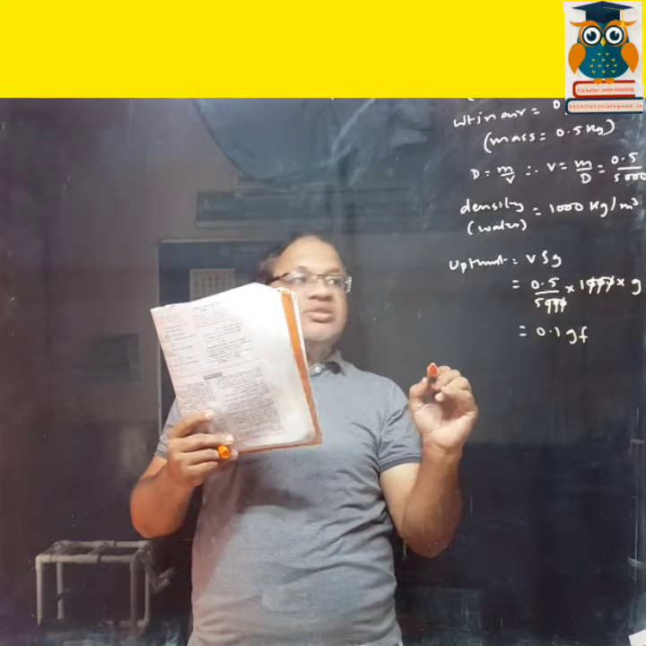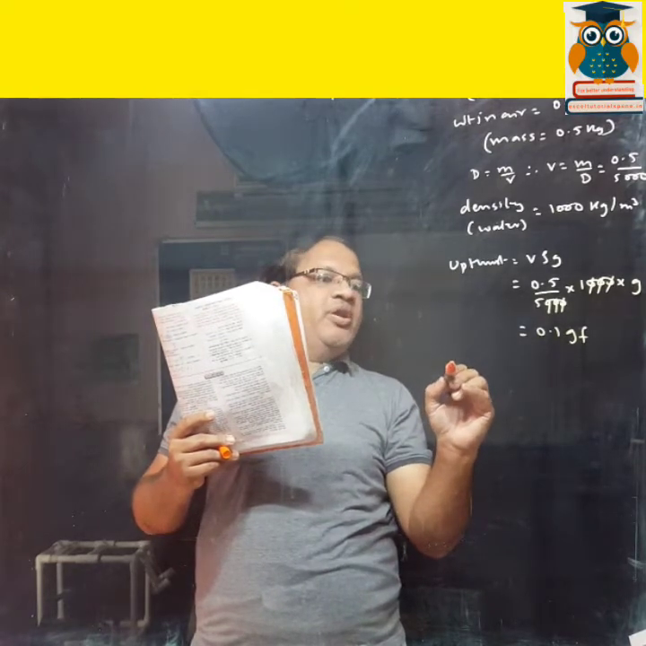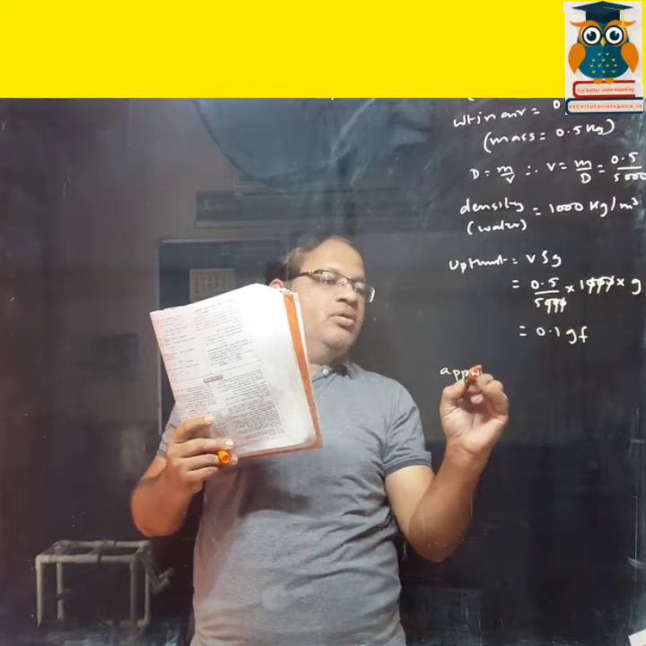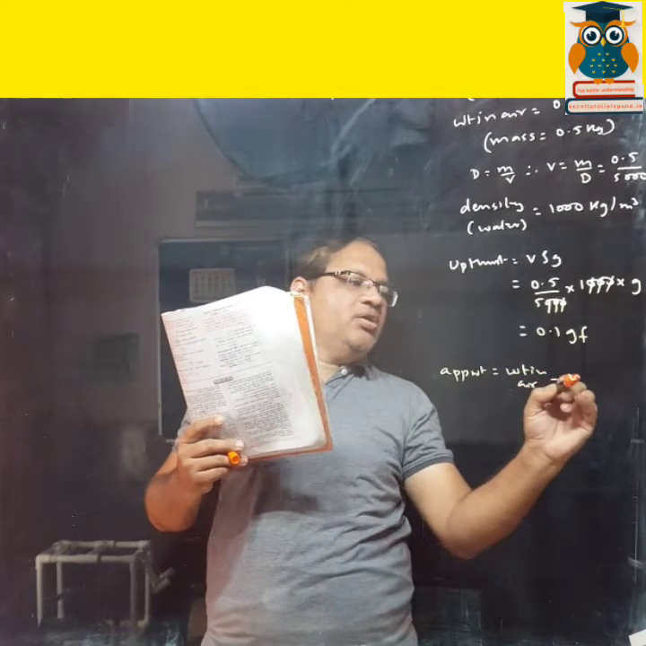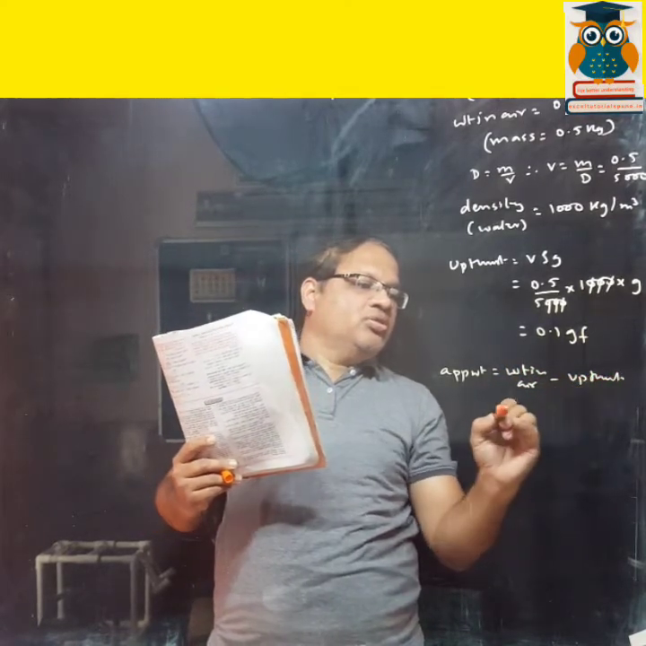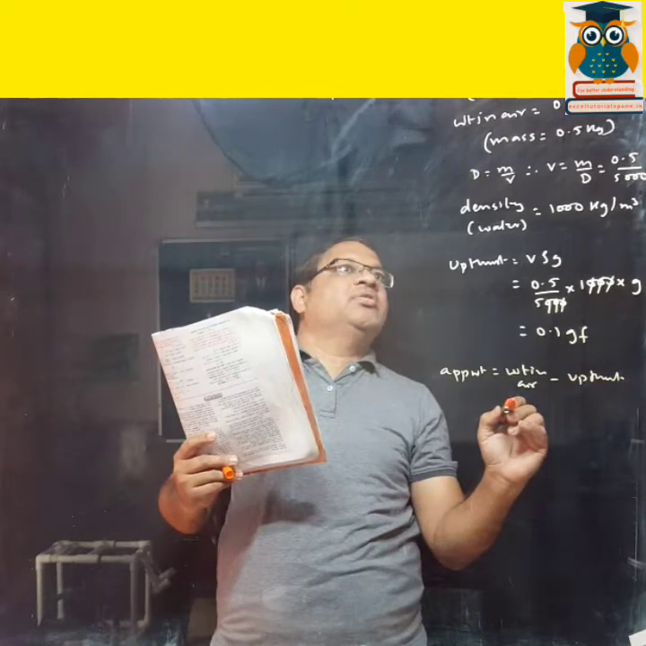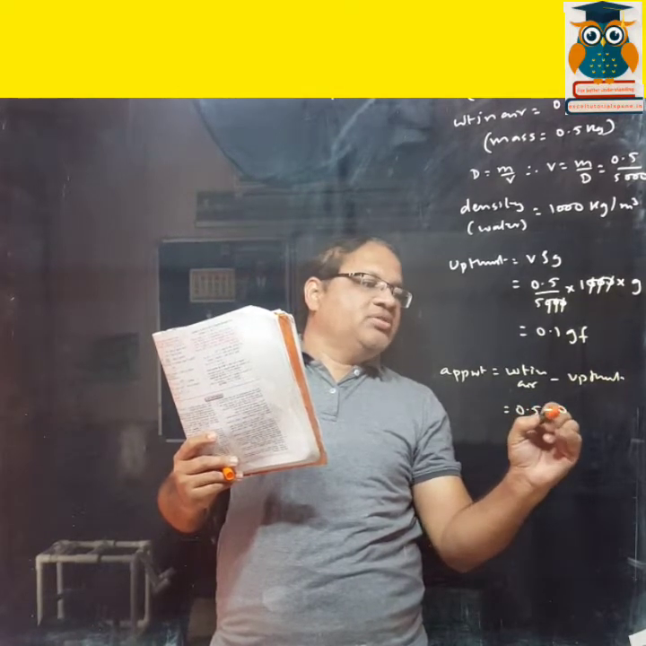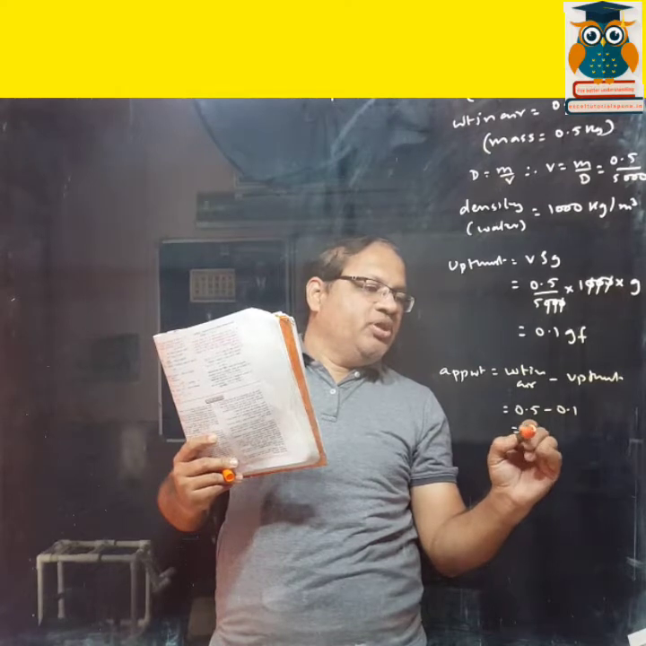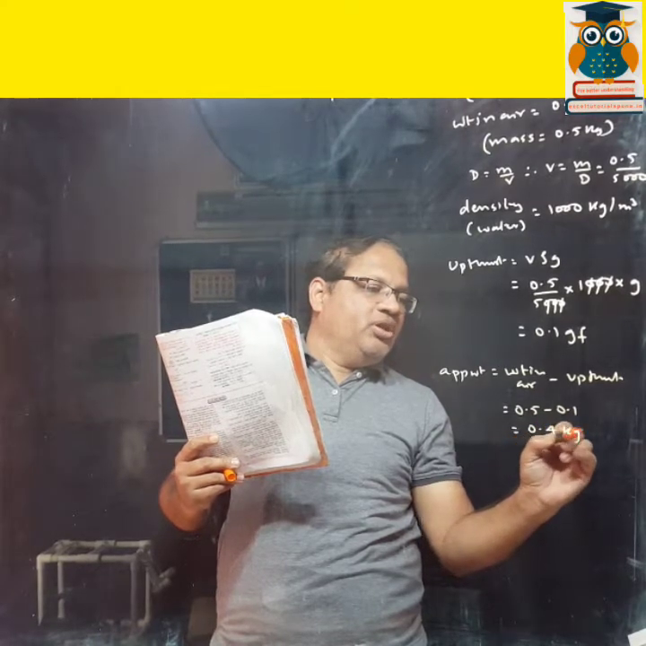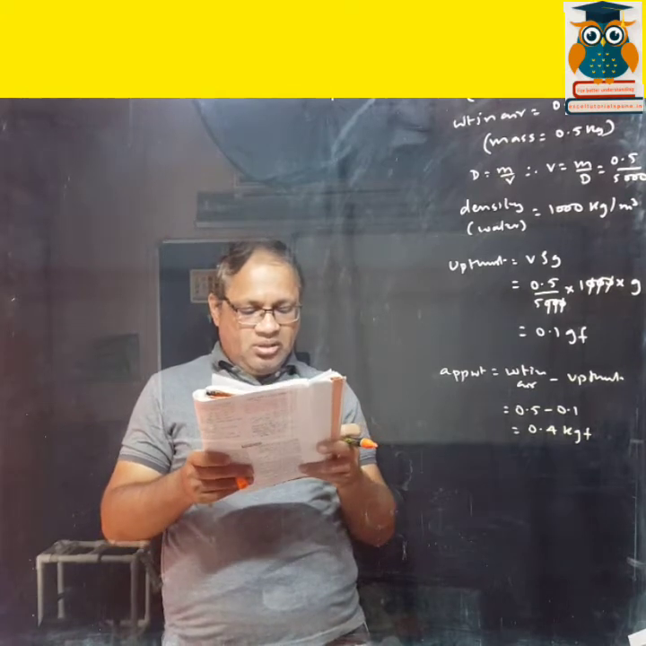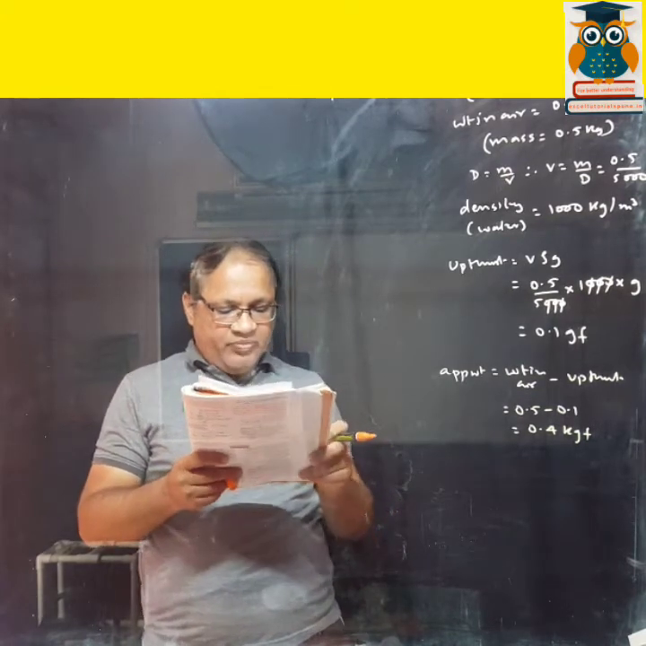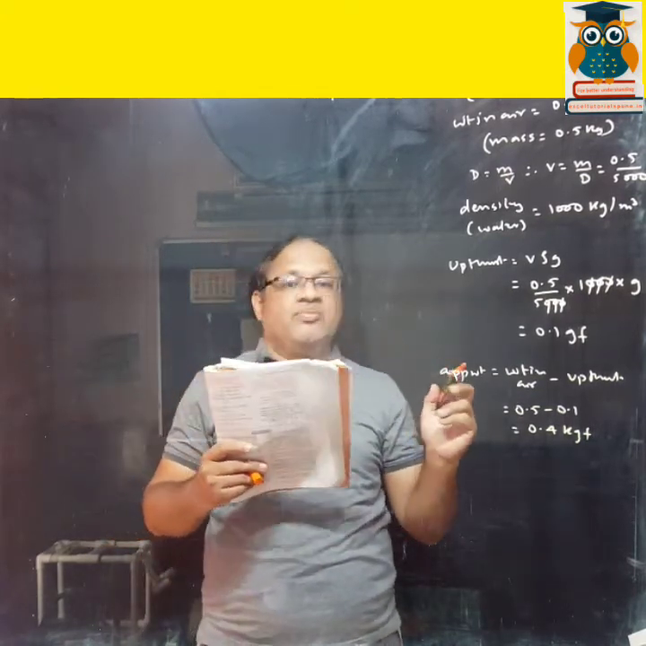So now they are asking what? Apparent weight. Weight in air minus upthrust. So weight in air is 0.5 minus upthrust is 0.1. That is 0.4 kgf. So the answer is coming 0.4 kgf. That's right. Now we go on to the next sum, the fifth sum.